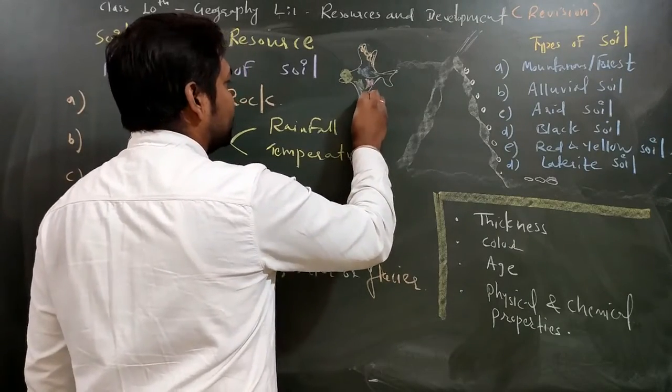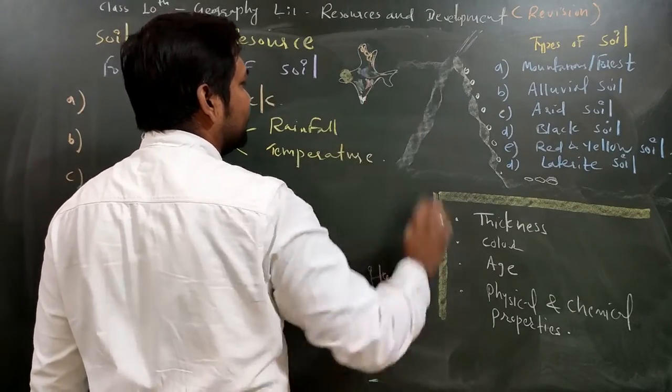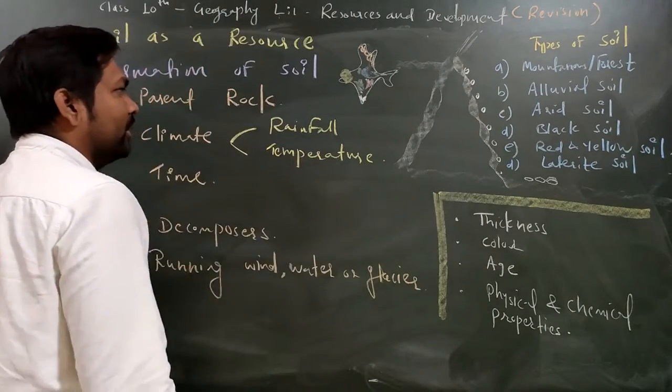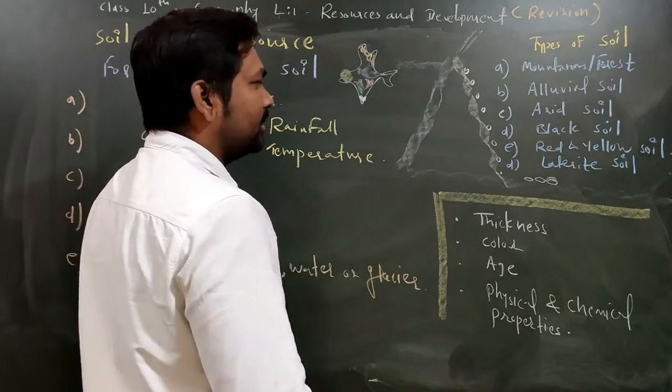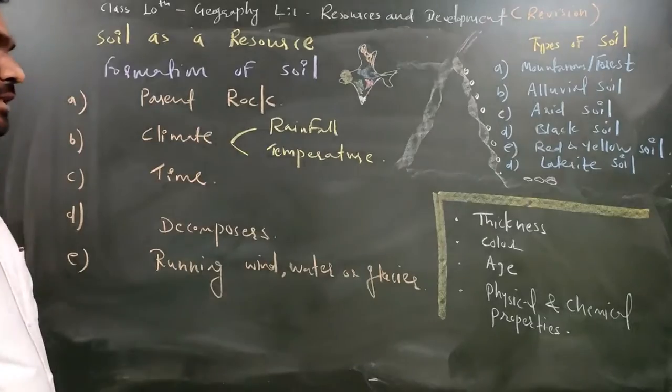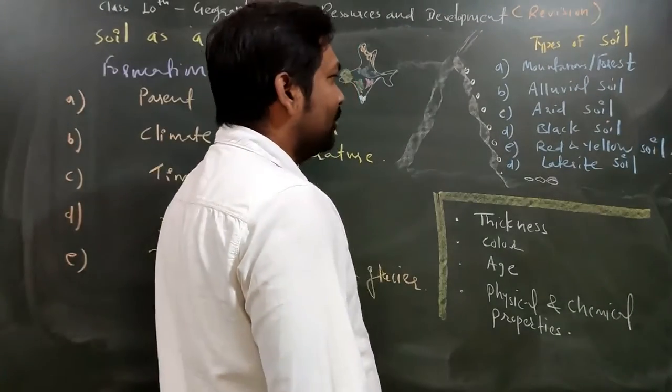I am explaining to you this part is called laterite soil. Some in the Assam region also we are getting the laterite soil. So basically remember, laterite soil we are getting in Kerala, Tamil Nadu, these southern states, which is very famous for the plantation of tea and coffee.